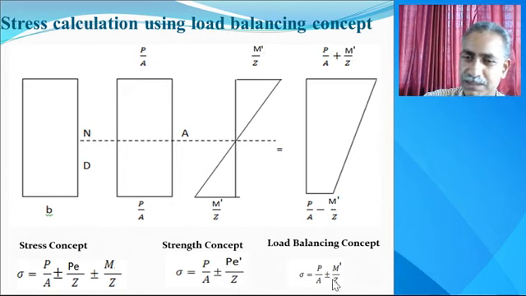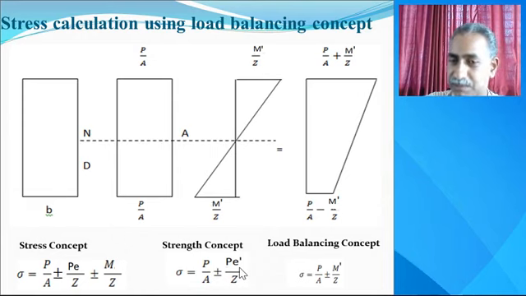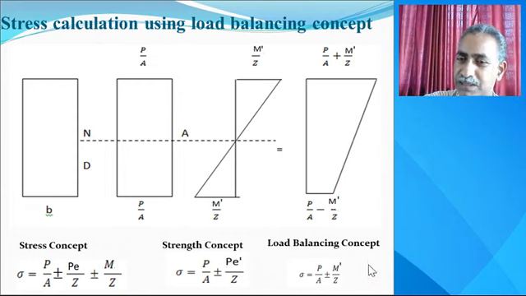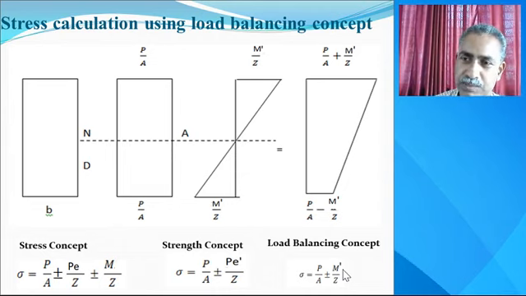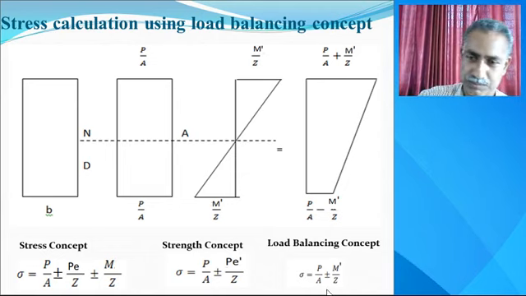And in the load balancing concept, P by A is the same, the only change is in the stresses due to the bending moment. Here we have considered the bending moment due to external load. There we have considered the moment due to the resultant compressive force developed, that's why it is P E dash. And in load balancing, we have considered balancing the load, that's why P by A plus minus M dash divided by Z. What is M dash? M dash is the net bending moment considering the effect of the load WP from the downward direction and the load from the upward direction due to the external load, that is the transverse load.